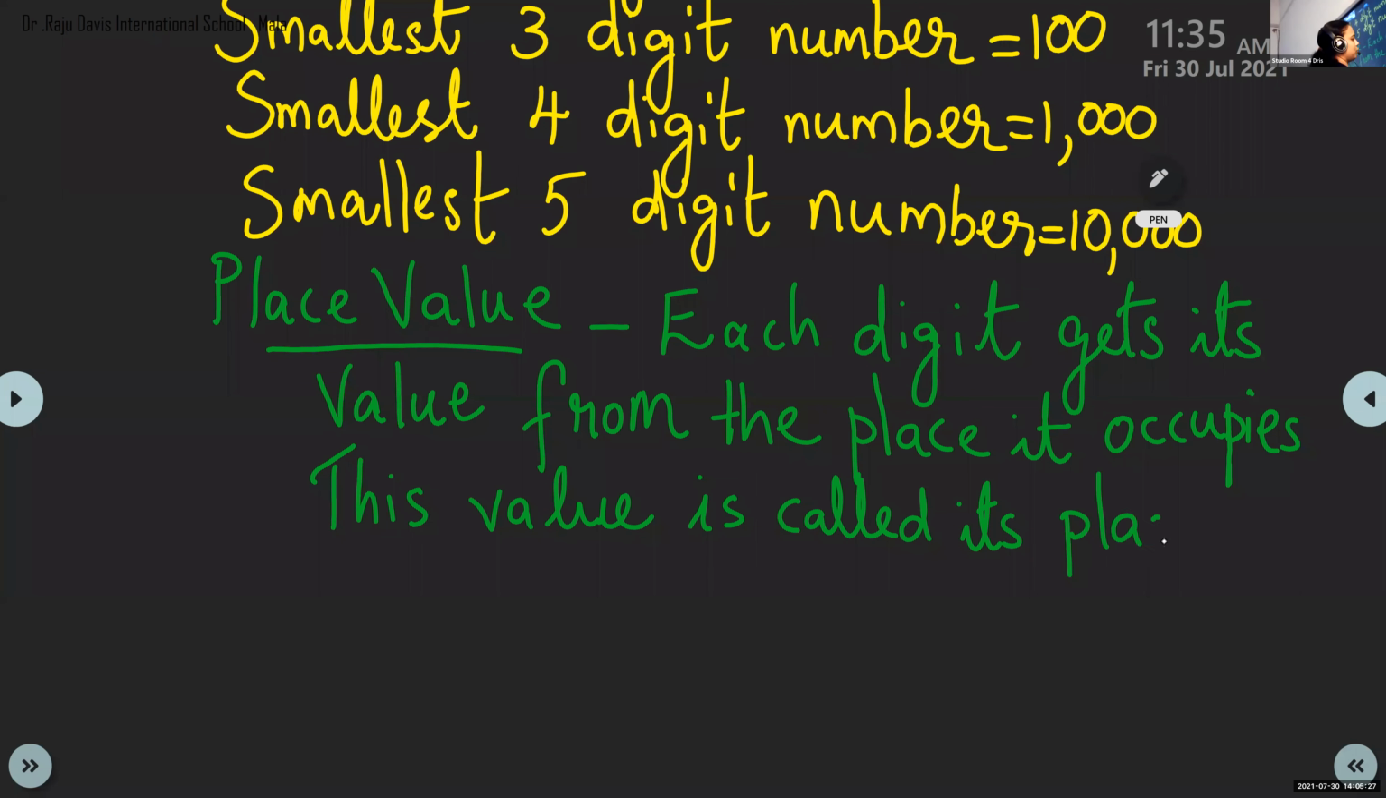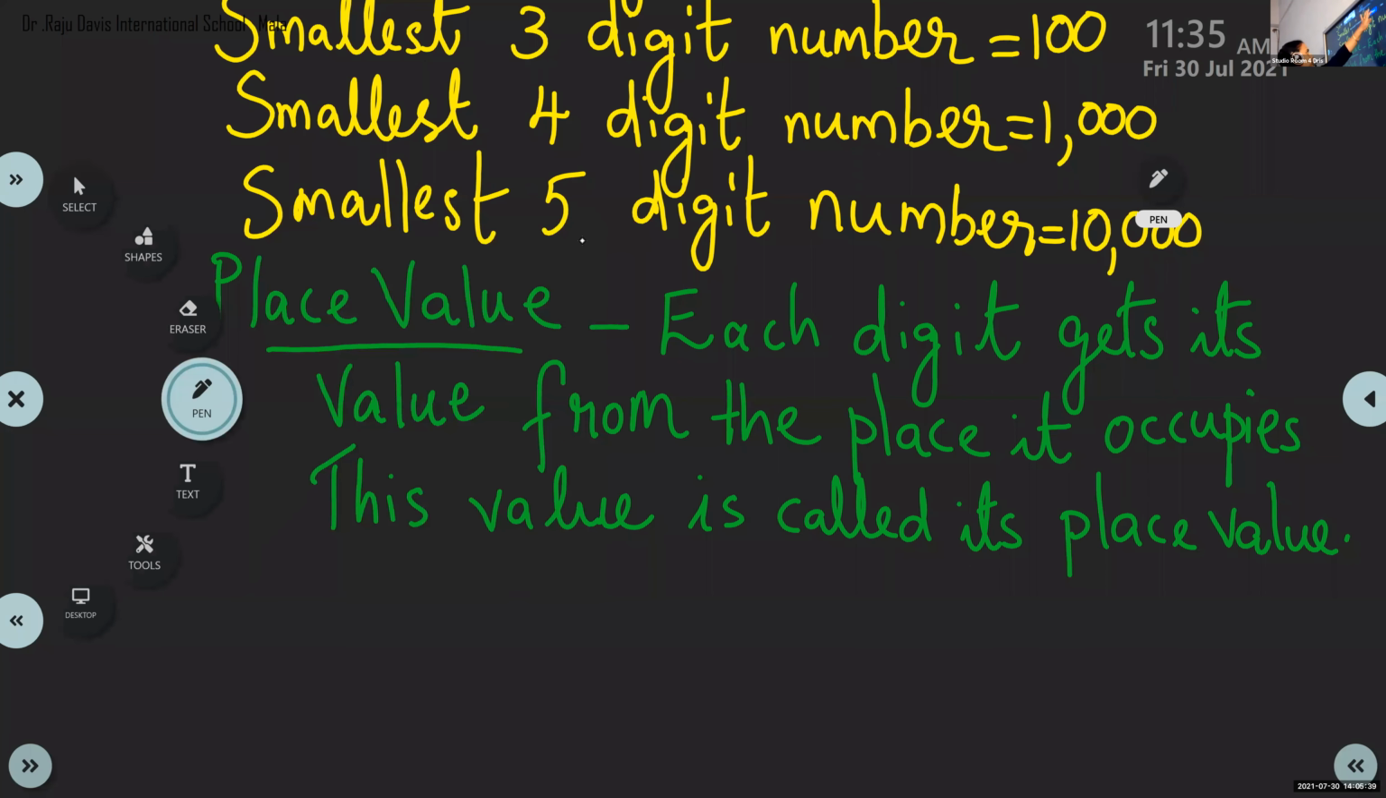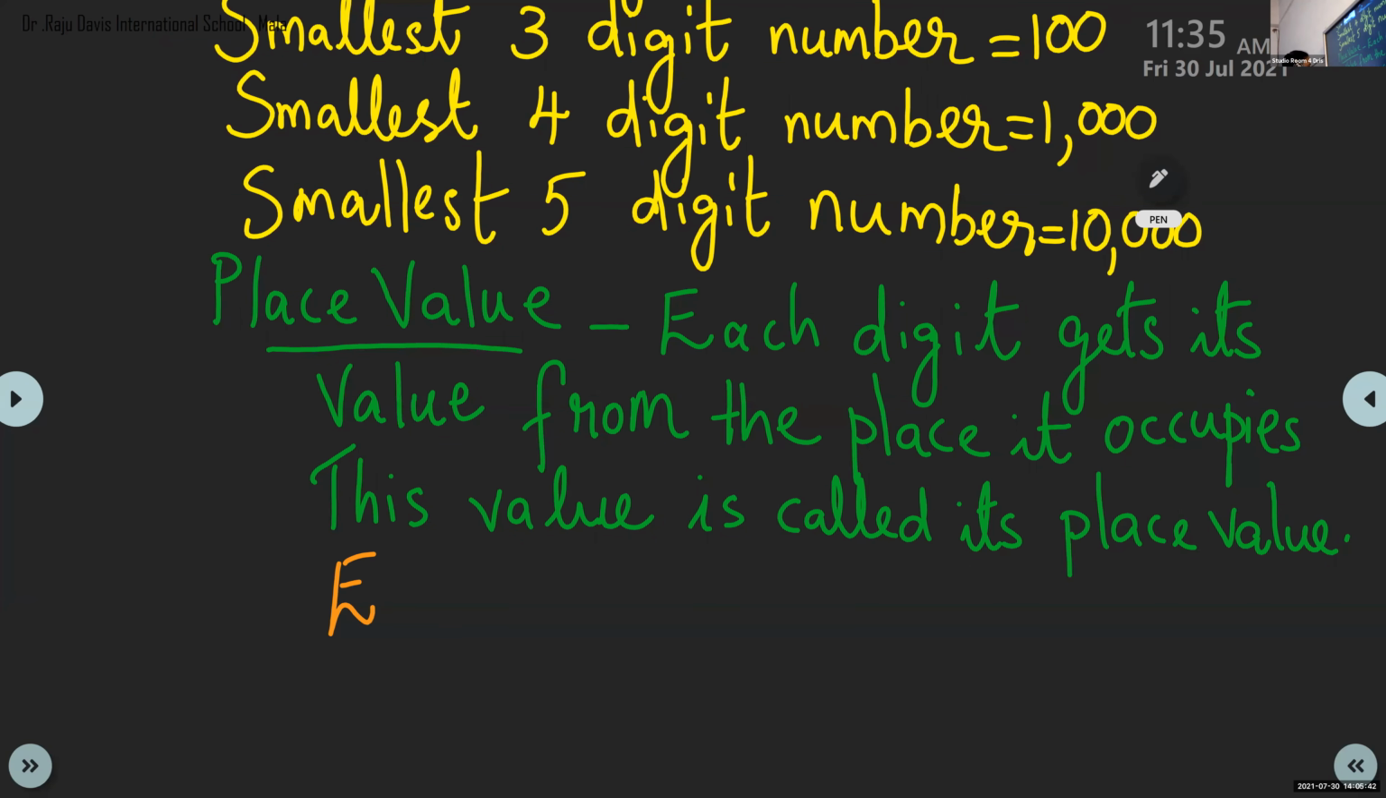You can write one example also for that. We can write the example: 41,311. Underline the number 4. And what you have to do? Write the place value of the underlined digit. The underlined digit here is 4. Place value of 4.